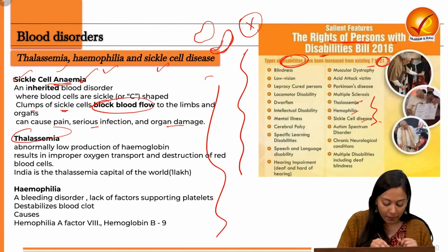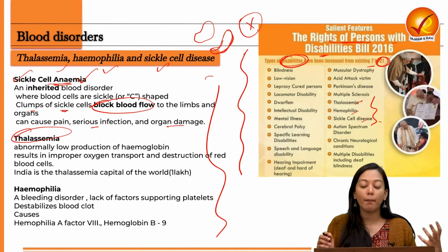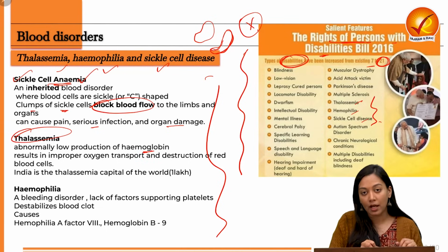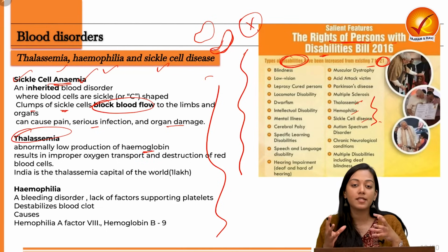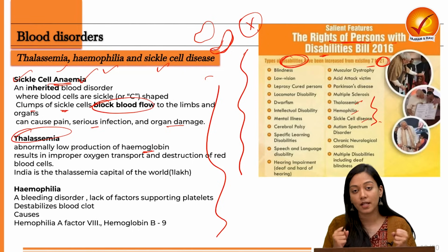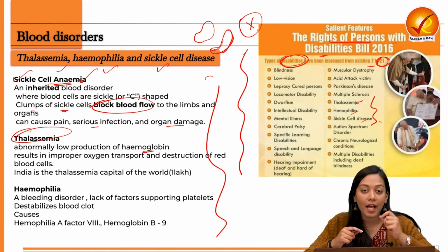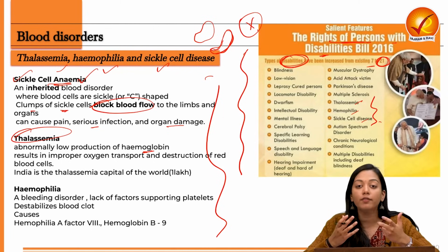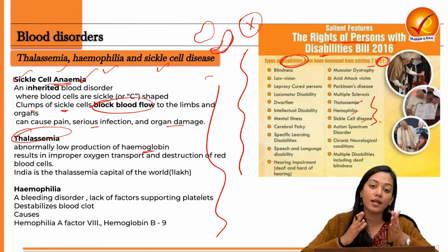Next is thalassemia. Now, thalassemia is when, due to a genetic disorder, our body abnormally produces a very low amount of hemoglobin. Now, hemoglobin is the one responsible for keeping the RBCs alive. RBCs are able to capture oxygen, keep themselves alive, and also transport the oxygen, because the oxygen gets attached to the molecule of hemoglobin. But what if the body doesn't produce enough hemoglobin? Then the RBC cells also start dying.